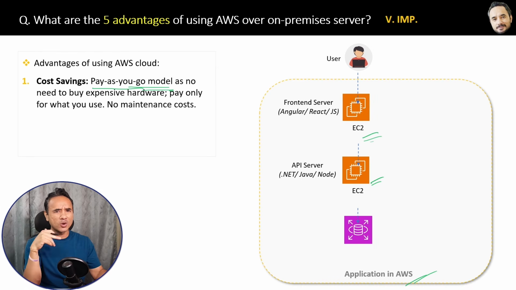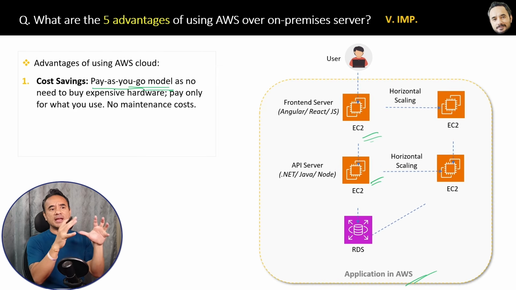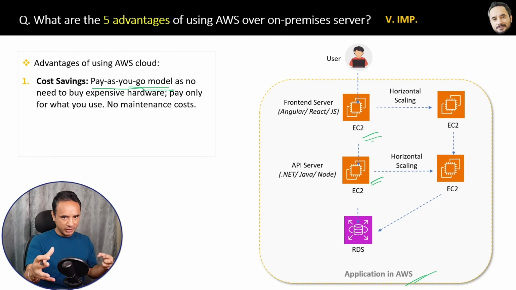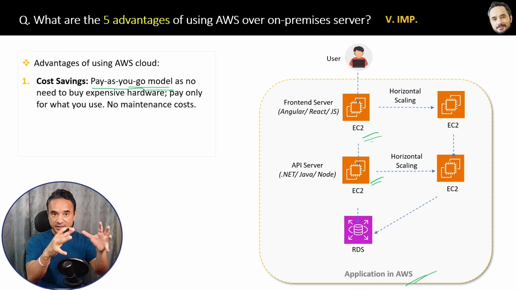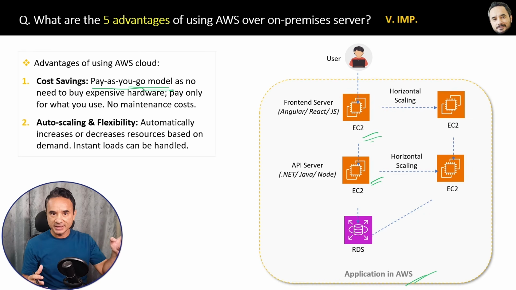Okay, that's possible. That is called auto scaling, and that concept is horizontal scaling. So on Sunday, these EC2 instances will be added. On Monday, load will be less. The EC2 instances will be automatically removed from your account. Okay, that's great. And I will explain these concepts in detail in upcoming questions. But this is the advantage, and the same thing is written here also. Auto scaling and flexibility: automatically increases or decreases resources based on demand. Instant loads can be handled.